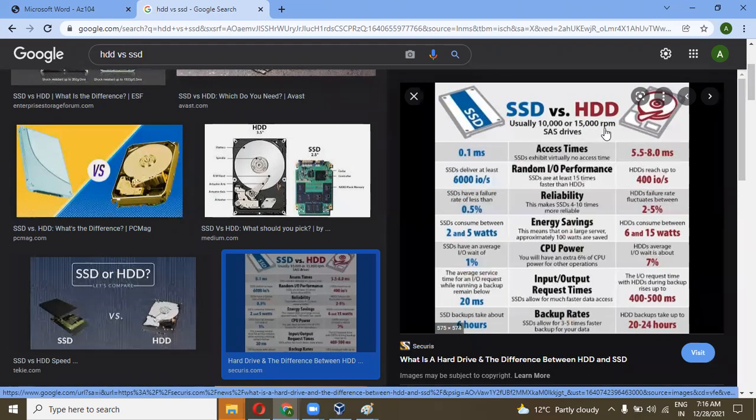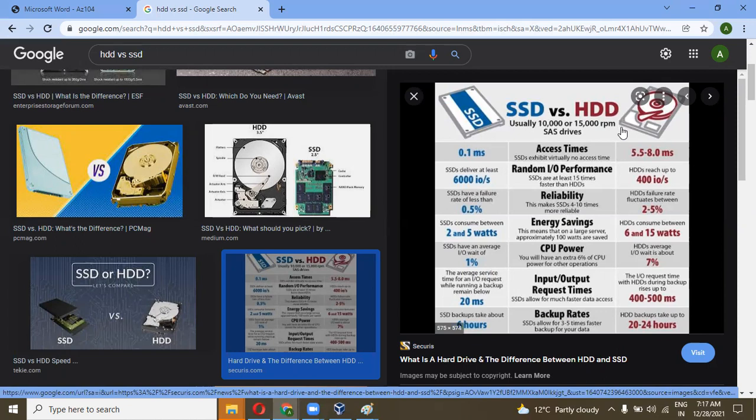RPM means rounds per minute. HDD has a steel disk. In HDD, we have a steel disk built into the drive. So it depends on the rounds per minute. If it is more RPM, it is faster. Okay.